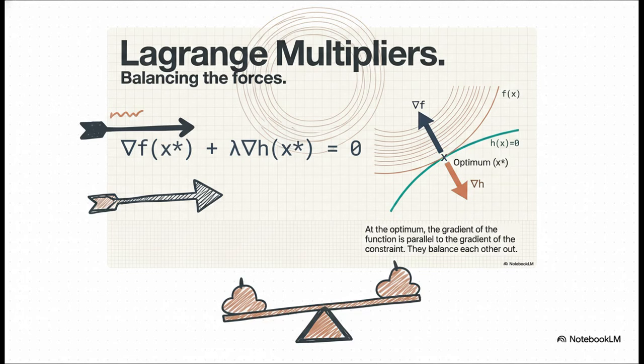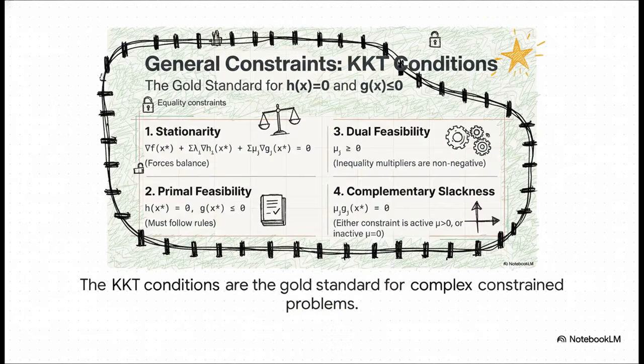It's so clever. And what about problems that are even more complex? Like, what if you don't just have to stay on a path, but you have to stay inside a whole fenced-in area? For that, we level up to something called the KKT conditions. Just think of them as a more detailed, more powerful set of rules. They include that Lagrange idea of balancing forces, but they add extra conditions for handling all the possibilities, like being right up against the fence or just chilling in the middle of the field.